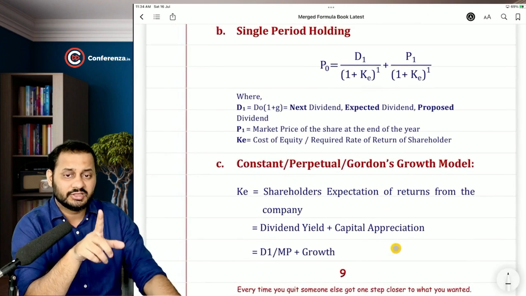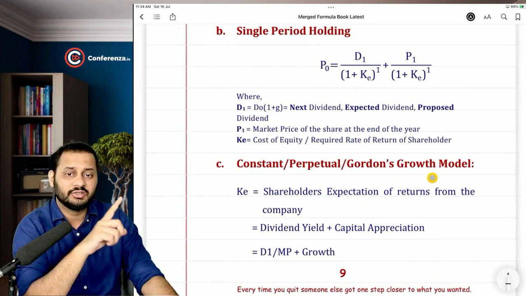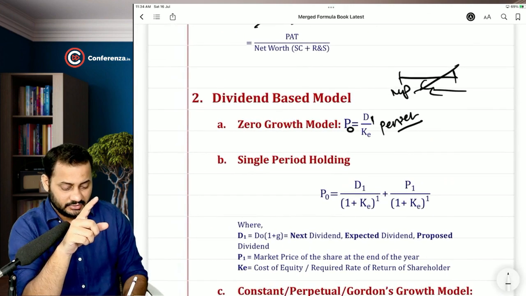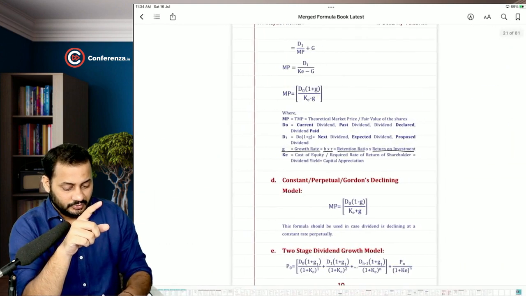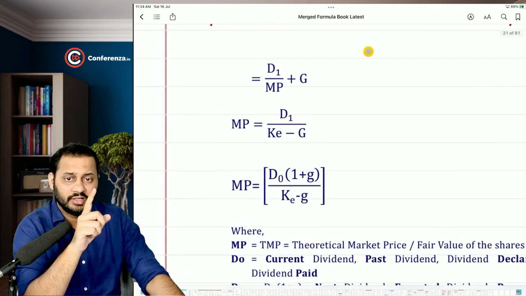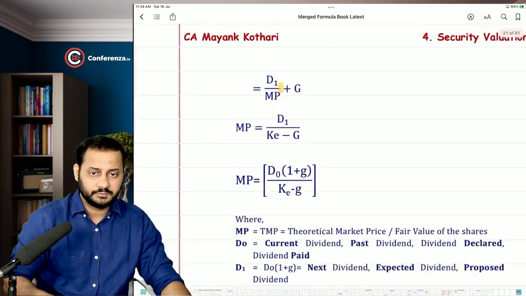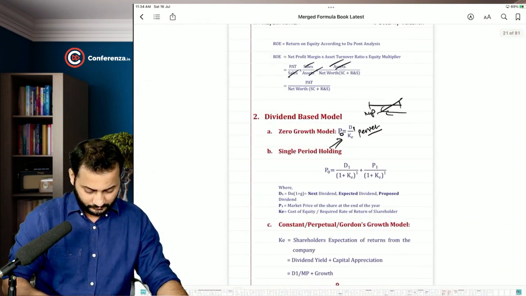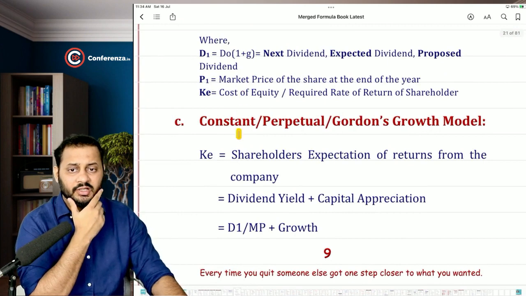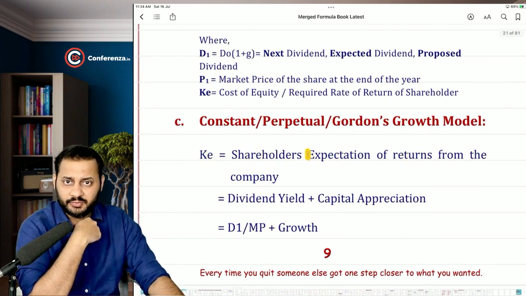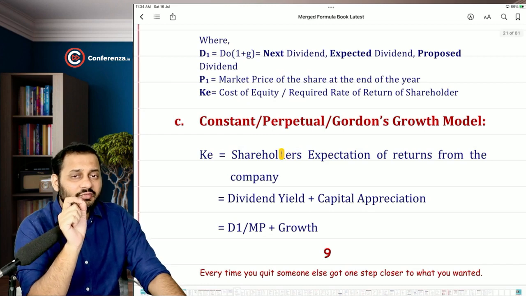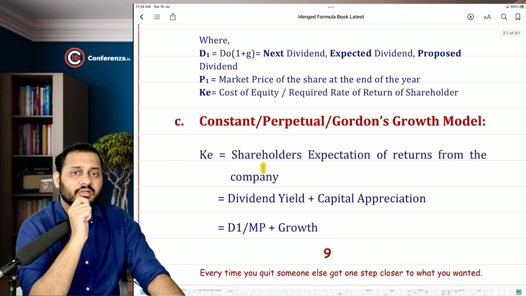Okay, constant perpetual Gordon's growth model. This is like including the growth in here. It is nothing but D1 divided by market price. Okay, understand. Cost of equity is equal to shareholders' expectation of returns from the company. Now, what kind of returns are being expected by the shareholder from the company?